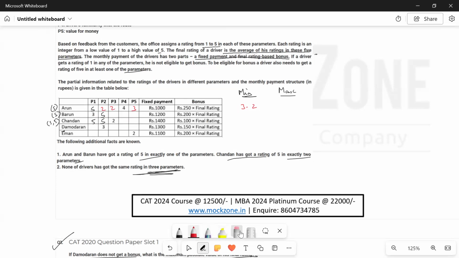And what will be the maximum? Maximum will be for A. We know that he only has 1.5, so we can assume that he has 2 4s and 2 3s, because none of the drivers got the same rating in 3 parameters, so we cannot have the same rating in more than 2 parameters. Okay.